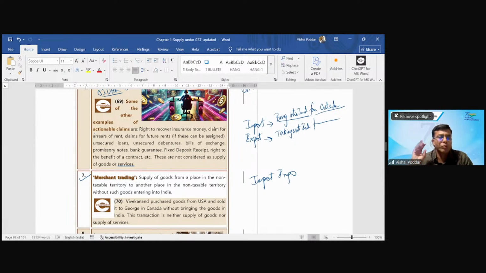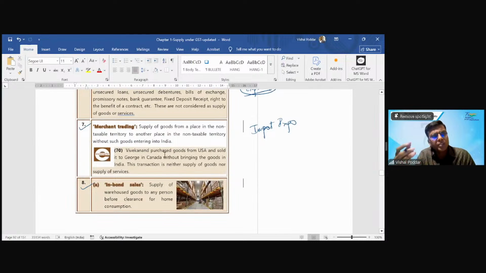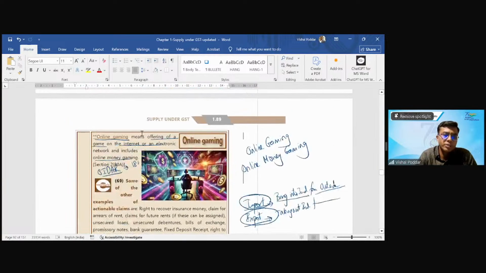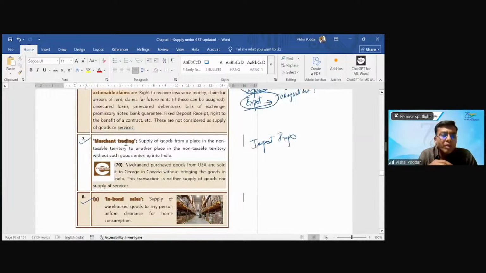Fine. Now, if it is an import-export, we have very clear-cut law where for import you have to pay IGST at the customs port, and for export you have the option of not paying GST or paying GST and taking refund. So the law is very clear. Now, the challenge was these special transactions. When the GST law came in July 2017, these entries were not there. Your Schedule 3 ended at point 6 without these changes, because these changes were brought in recently. These were added over a period of time after a lot of disputes and confusions.